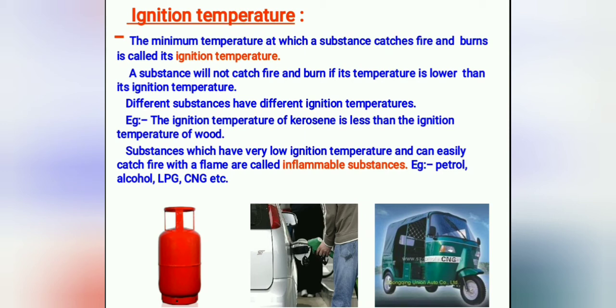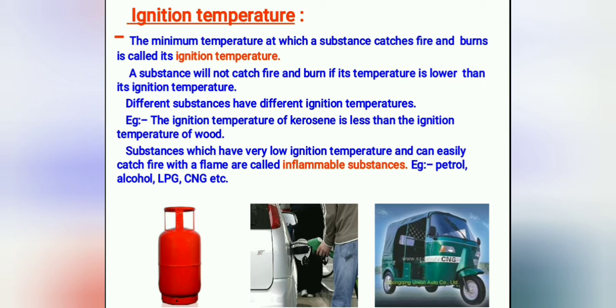The wood needs some temperature to burn. It requires a higher ignition temperature. That is why we have to give that ignition temperature to the wood, and only then will the wood burn. Whereas the ignition temperature of dry grass is so low that it starts to burn easily.